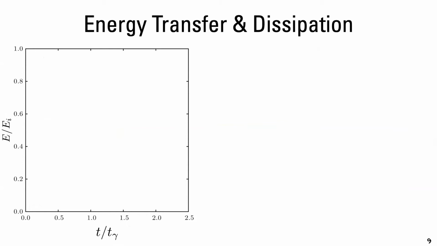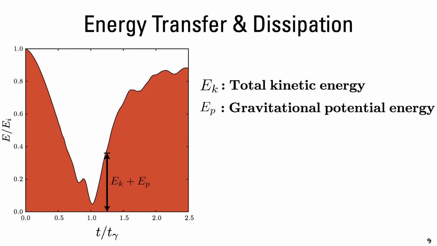So in this slide, I will first explain the way we calculate and plot these energies. So first, EK is the total kinetic energy of the system. This total kinetic energy includes the center of mass kinetic energy of the drop, as well as the internal kinetic energy of the liquid, plus the kinetic energy which is also because of the motion in air or the surrounding. Furthermore, we also calculate the gravitational potential energy. And if we add these two, we get a graph which looks like this.